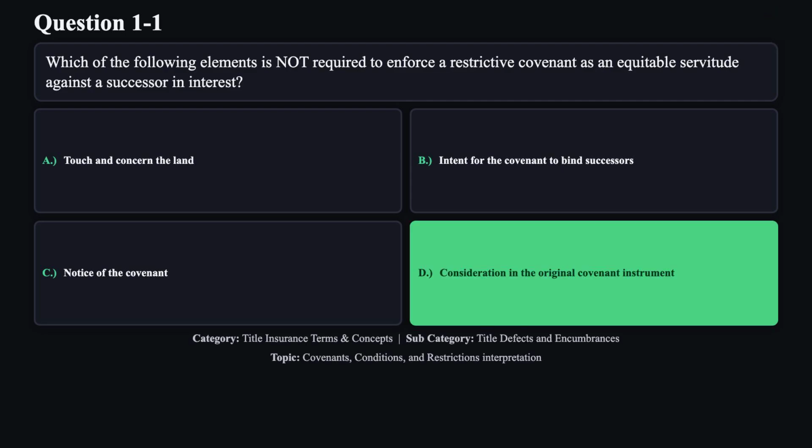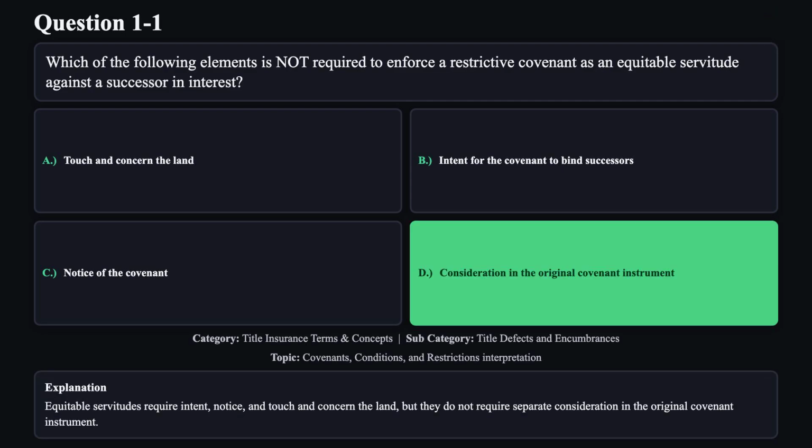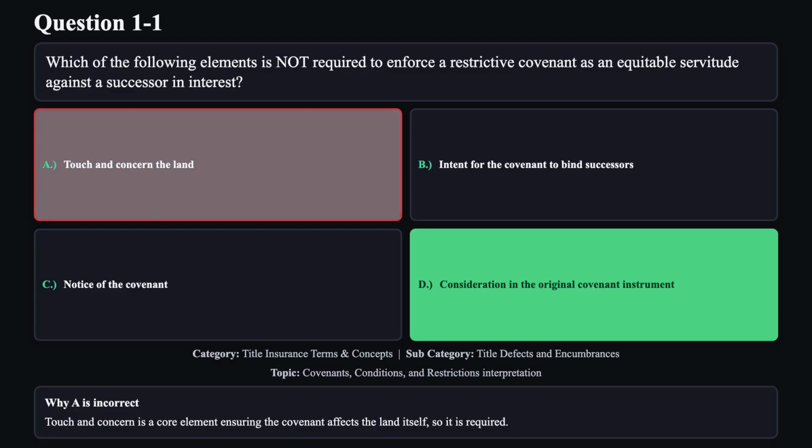The correct answer is D. Equitable servitudes require intent, notice, and touch and concern the land, but they do not require separate consideration in the original covenant instrument. Reason A is not correct.